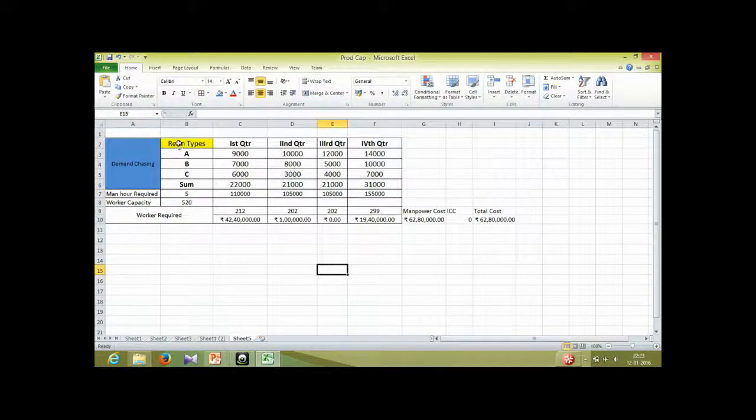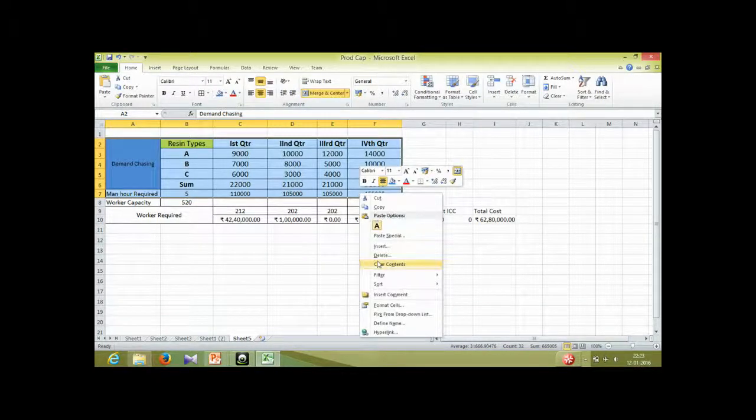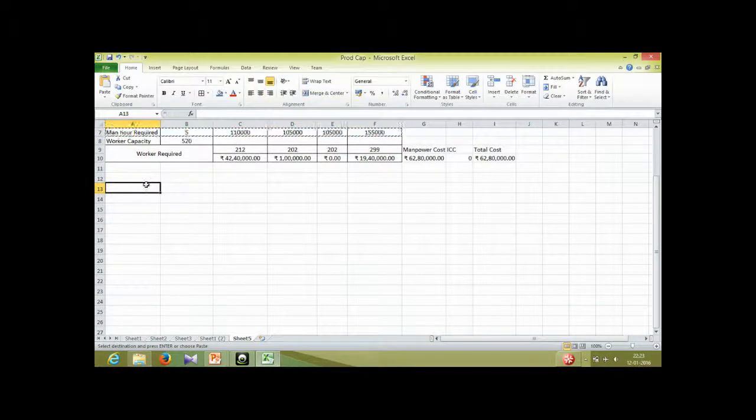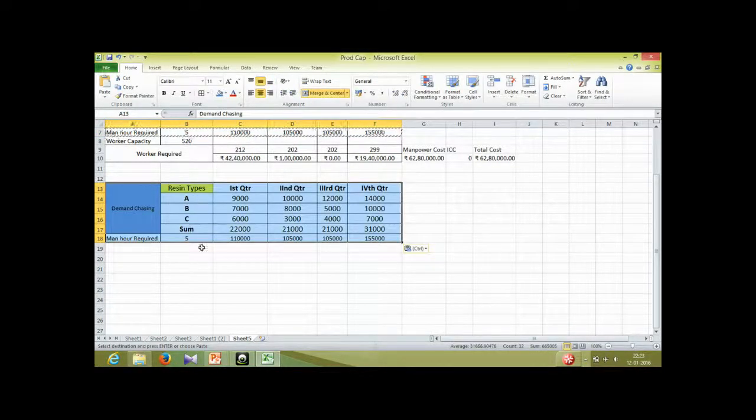Now in the second case I will just copy down the things which are common, like man hours required will be the same. Just copy it down. But now we have to find the average production.